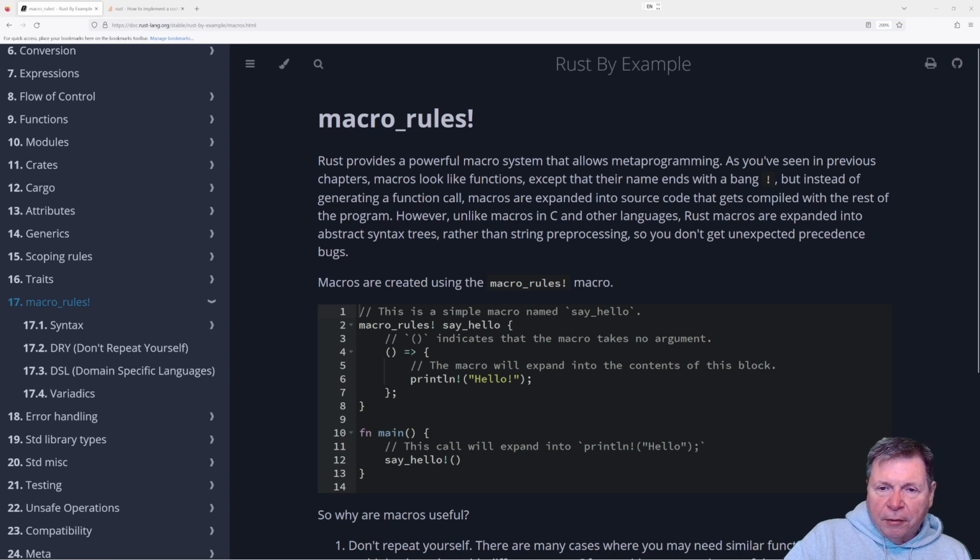We get a powerful macro system that allows metaprogramming. Used to be known as, just like defines and includes, whatever. As you've seen in previous chapters, macros look like functions, except their names end with a bang, but instead of generating a function call, macros expand in the source code. So that makes sense. Unlike C macros in other languages, Rust macros are expanded into abstract syntax trees rather than string preprocessing, so you don't get unexpected precedence bugs.